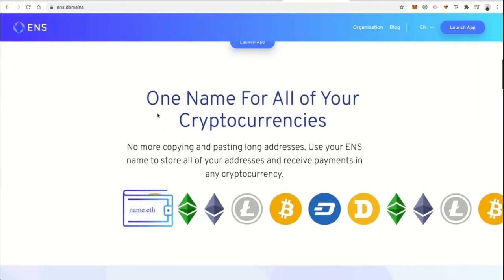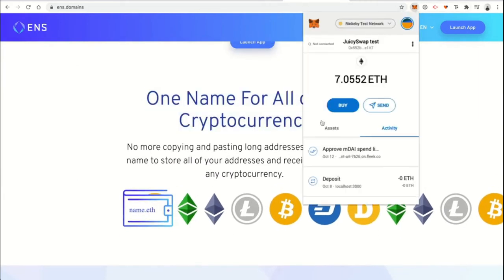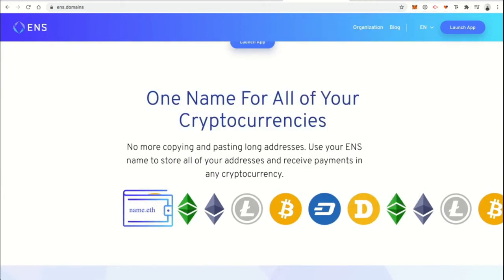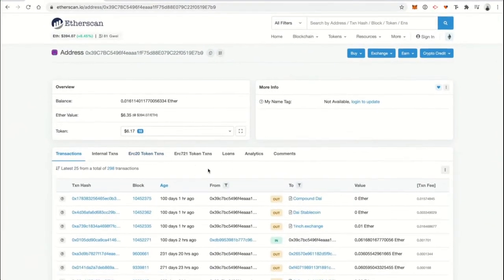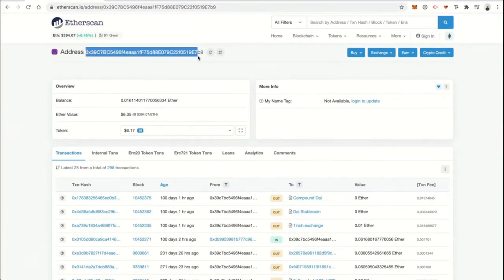Well, you can have a human readable name for your cryptocurrency wallet. So for example, let me change my account here. If I take this account and look at it on Etherscan, just pull this up. Right, you can see this public-facing account right here has a really confusing address. So if I were to tell you to send me cryptocurrency to this address, then this is really hard to read. Like I can't just tell this to you verbally.